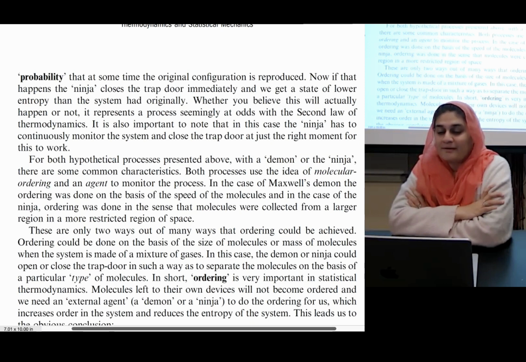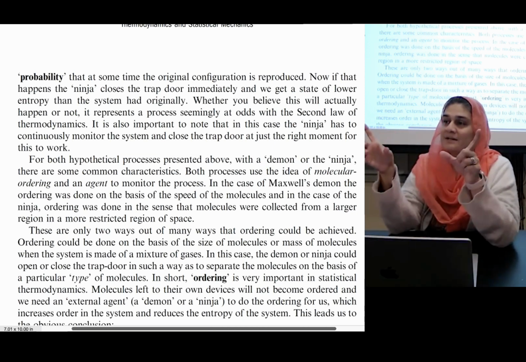This represents a process seemingly at odds with the second law of thermodynamics. It is also important to note that in this case, the ninja has to continuously monitor the system and close the trapdoor at just the right moment for this to work.